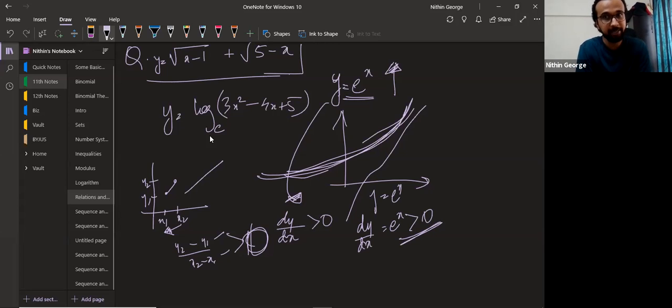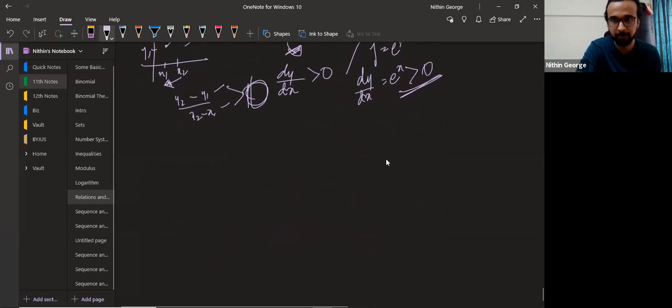It's always increasing. What does the third point say? If x is within a specific domain, a specific set of values, within this particular range of values, you check for that function for those particular range of values. For those values of x, you check if dy by dx is positive or negative. If it is always positive, it is monotonically increasing. If it is always negative, it is monotonically decreasing. Are you following this much?